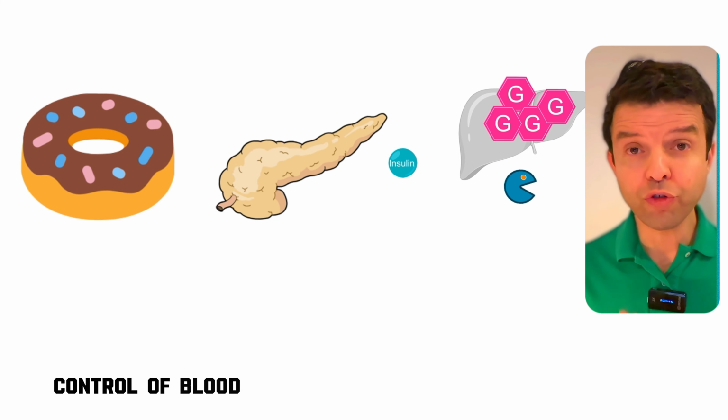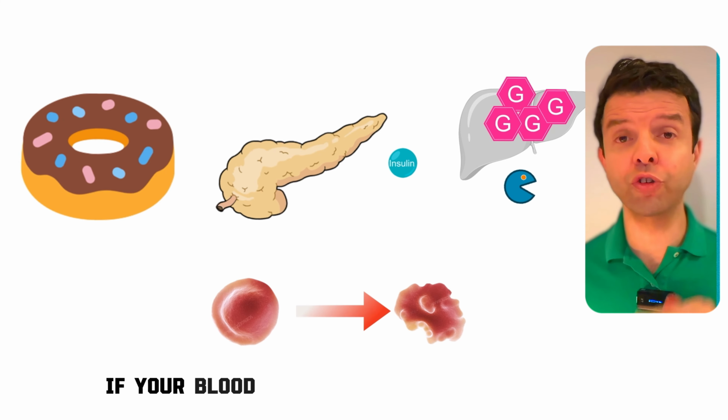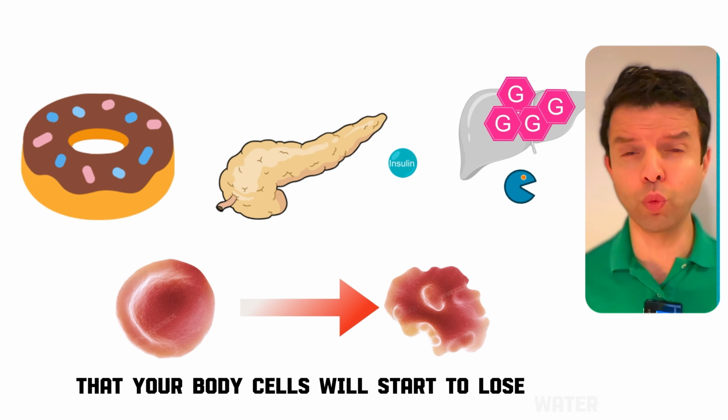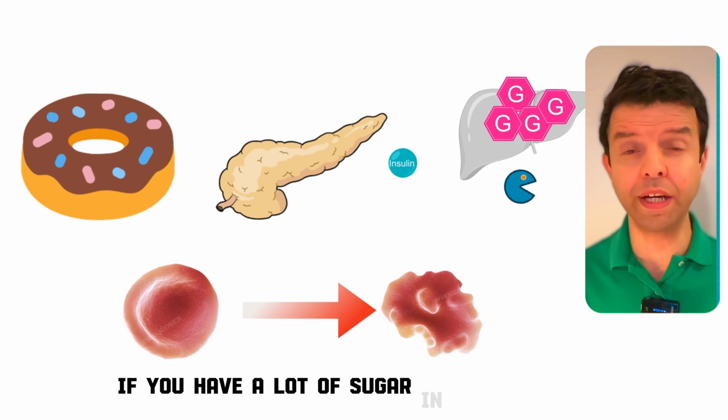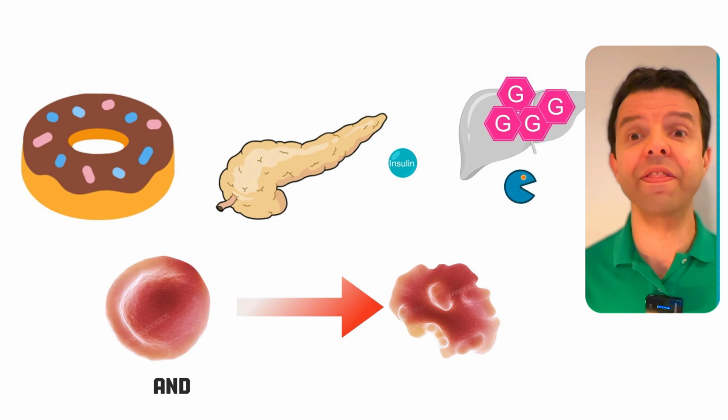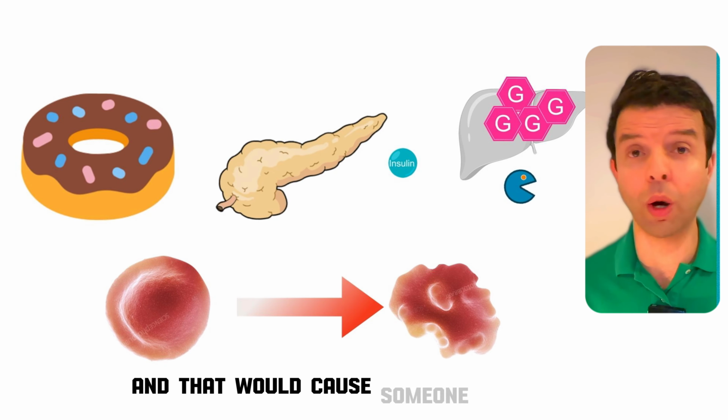The control of blood sugar is such an important issue. If your blood sugar has not been reduced, then your body cells will start to lose water. You know that if you have a lot of sugar in the blood, that will withdraw water out of your cells by osmosis, and that will dry up these cells, and that would cause someone to die.